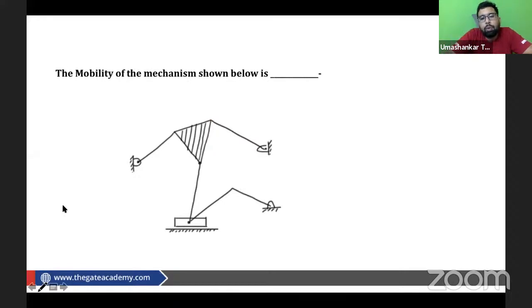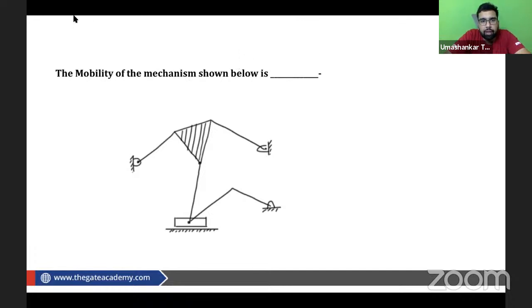Now, can we find the mobility of this mechanism? We have a mechanism as shown in the figure, and we have to find the mobility, that is the degree of freedom. Degree of freedom questions are getting asked multiple times, at so many instances. Can we please try this problem, beta? Let's see what is the answer. Quite a simple question.